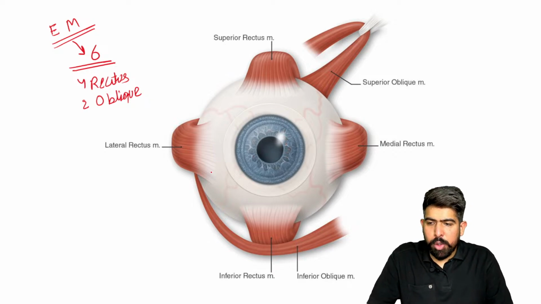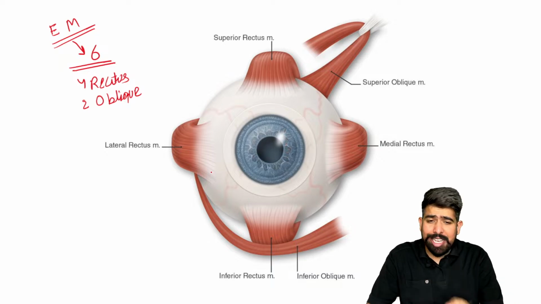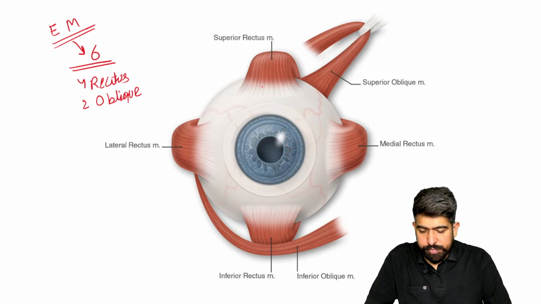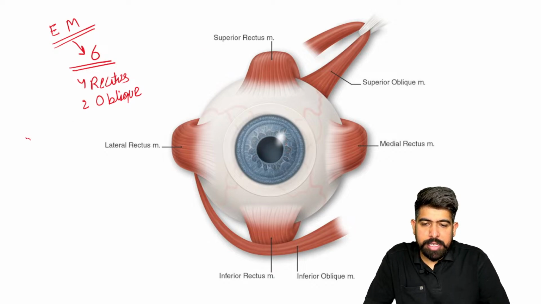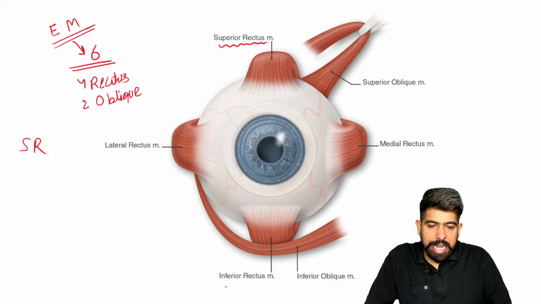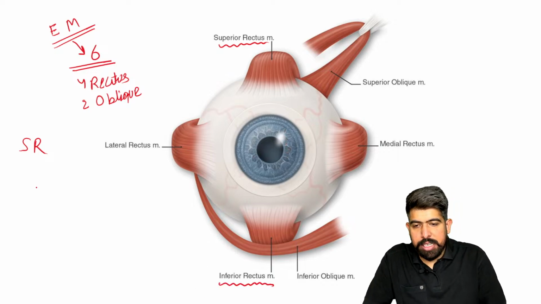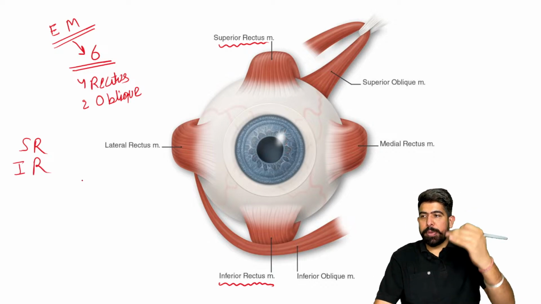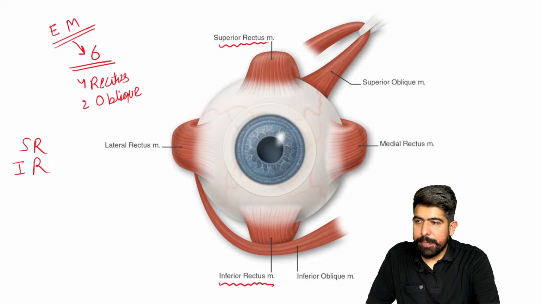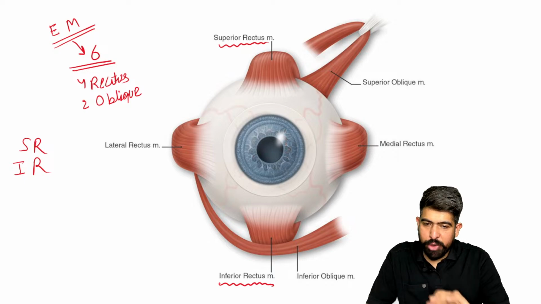Out of this, remember one by one, it's quite easy for you. As it is on the superior side of your orbit, it is known as your superior rectus. Can you see here? This is your superior rectus muscle, and the one on the inferior side is known as your inferior rectus muscle. So the superior rectus is done, the inferior rectus is done.